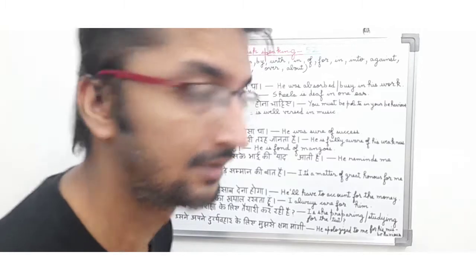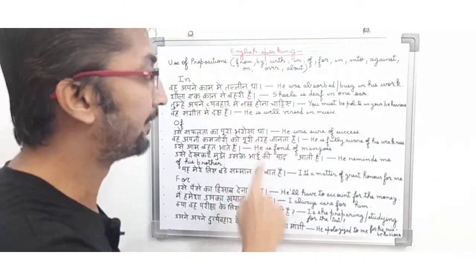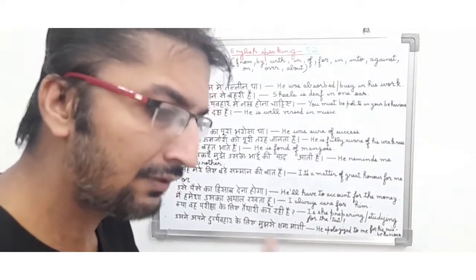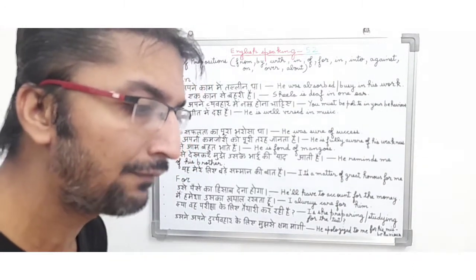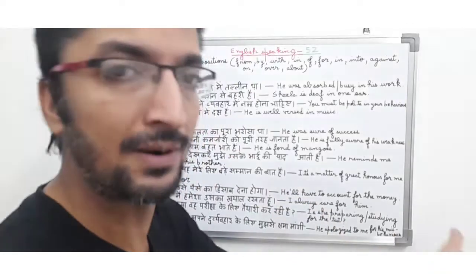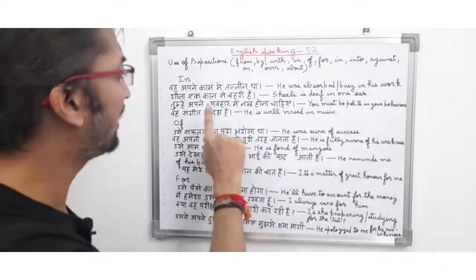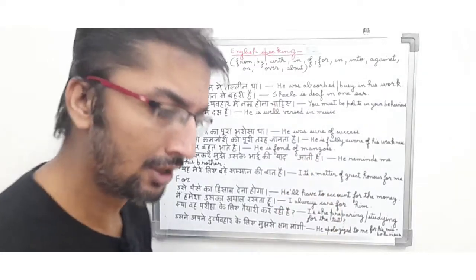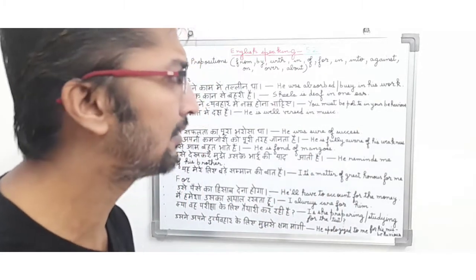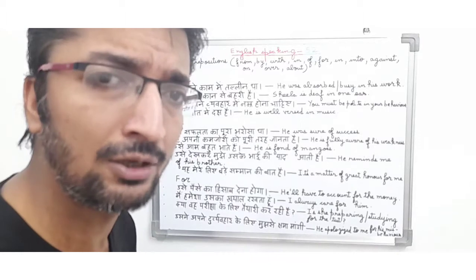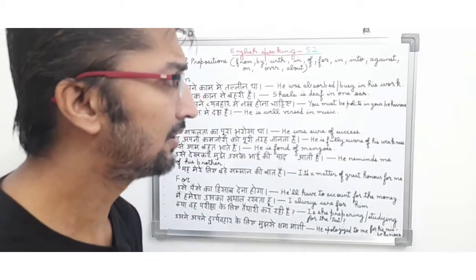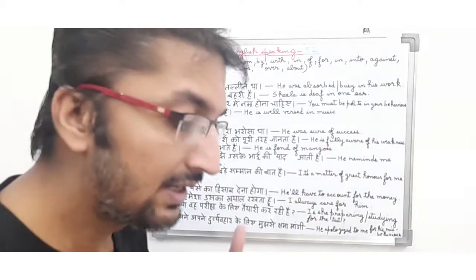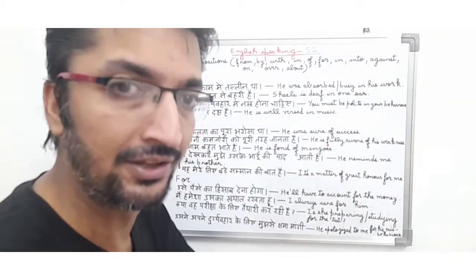It is a past tense. शीला एक कान से बहरी है. In English, Sheila is deaf in one ear. So in this sentence, friends, the person is telling the physical disability of a female person. He is saying शीला एक कान से बहरी है. So in English it means Sheila is deaf in one ear. It is a present tense, and it is telling about the physical disability of a person. Since she is deaf in one ear, we will use in. So in is a preposition being used in this sentence.